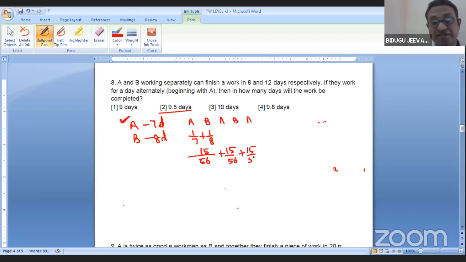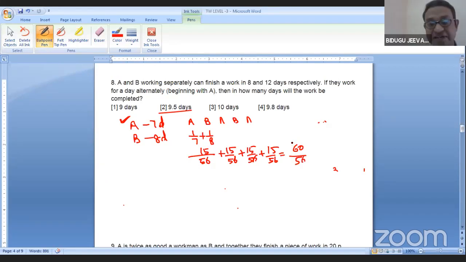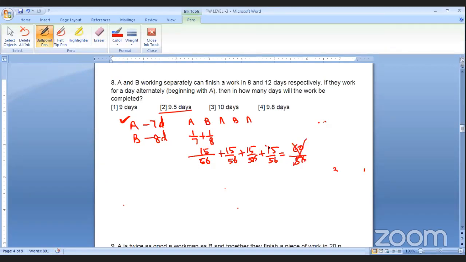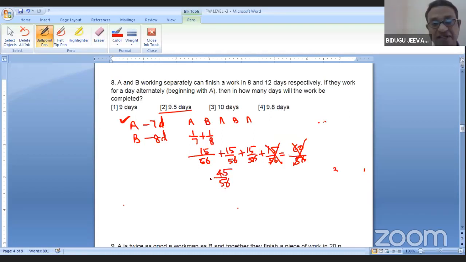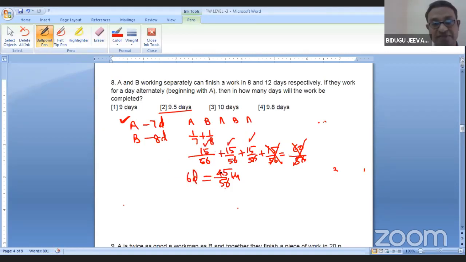If I write another 2 days, what will become? 60 by 56, which we should not take, so I'll take 45 by 56. So this is the work done in how many days? Exactly 6 days: 2 days, 2 days, 2 days.